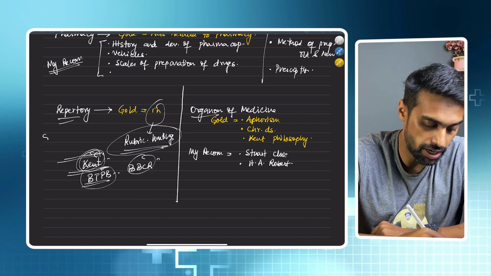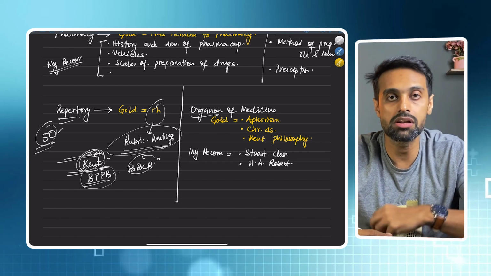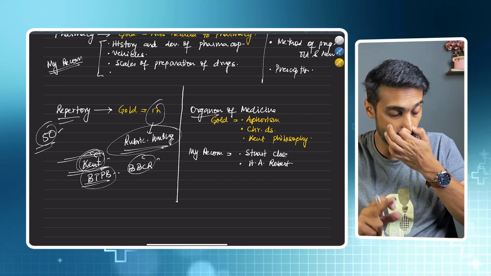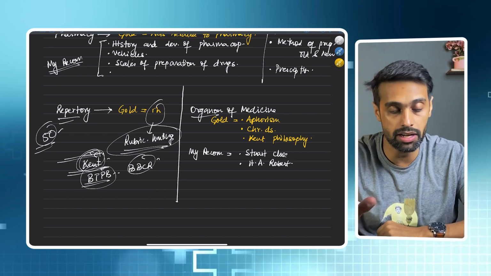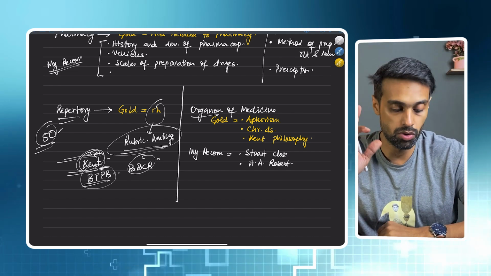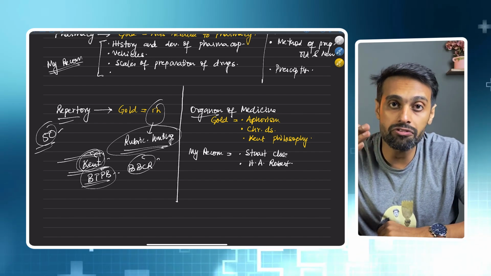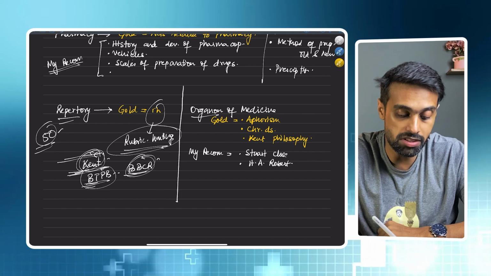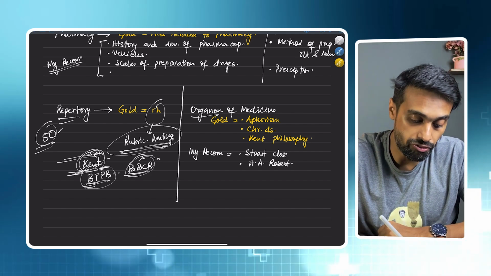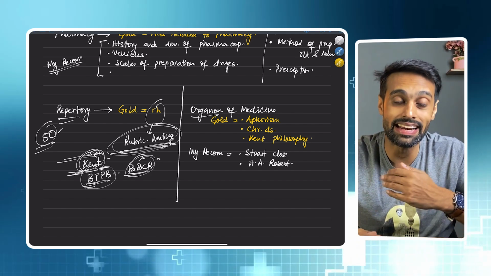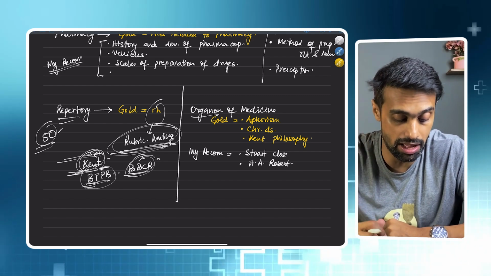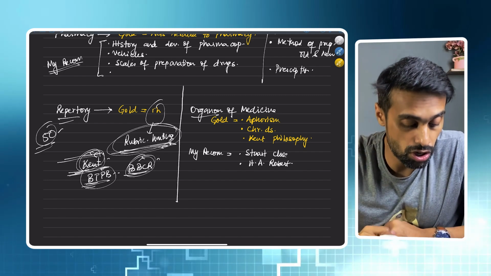That is the importance of repertory, Organon and Materia Medica. I would never recommend you to leave out any topic. But in order of importance, study Kent first, then BTPB, then BBCR, and the first thing you need to do and repeatedly revise is rubric hunting, because most of the questions will be asked from rubric hunting. So that was repertory.